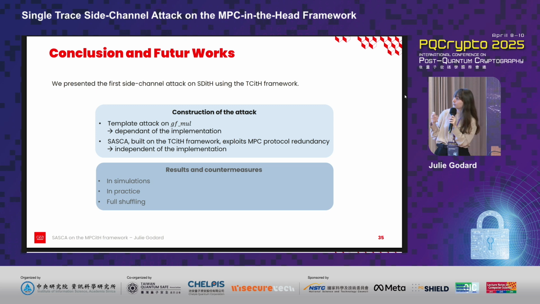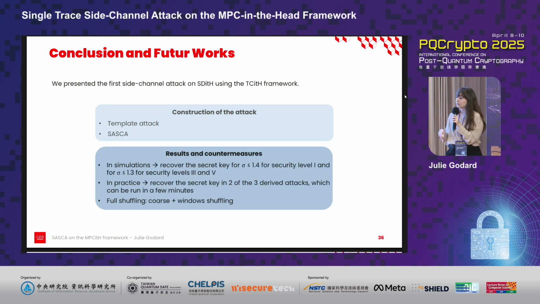To conclude, we presented here the first side channel attack on SD in the head using the TC in the head framework. We built our attack in 2 parts: the template attack on the jfmul function, which is dependent on the implementation, and the SASCA using the threshold computation in the head framework along with the redundancy of the MPC protocol, which is independent of the implementation. In simulation, we have seen that we were able to recover the secret key from noise level up to 1.4 for security level 1 and noise level up to 1.3 for security levels 3 and 5. And in practice, 2 of the 3 derived attacks succeed in just a few minutes, and we concluded by discussing full shuffling as an effective countermeasure.